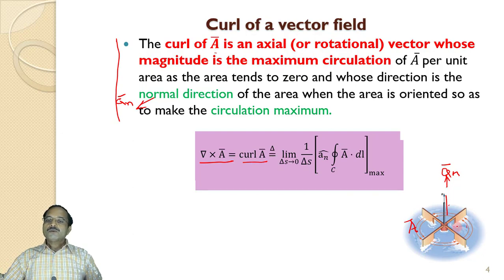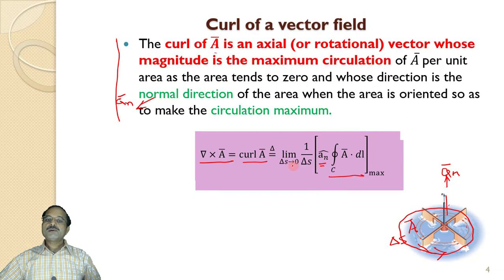Now to find out the circulation of this vector field A here, I apply a line integral over this complete surface. So that gives me the closed integral A dot dl along this. So that is this integral. The direction of the curl is in the normal direction. So that is AN, and we assume this is a very small area, delta S. So that's why delta S tends to 0.